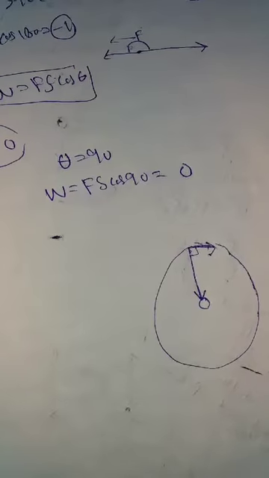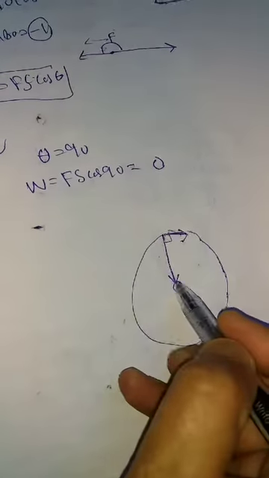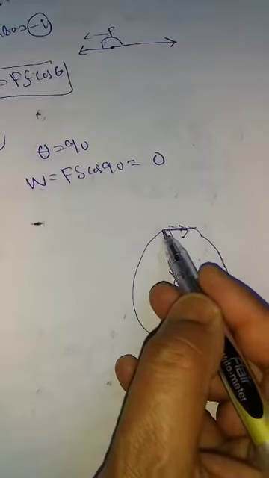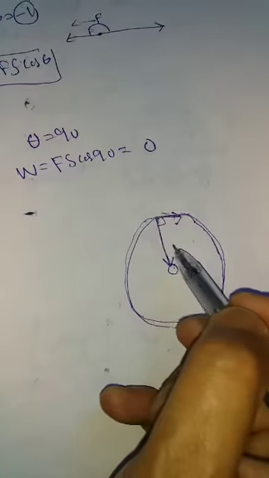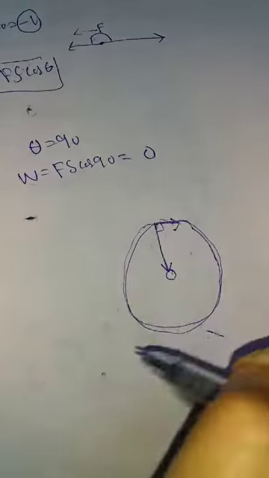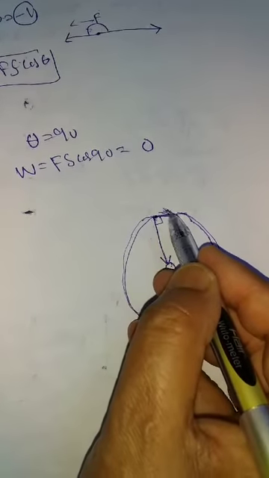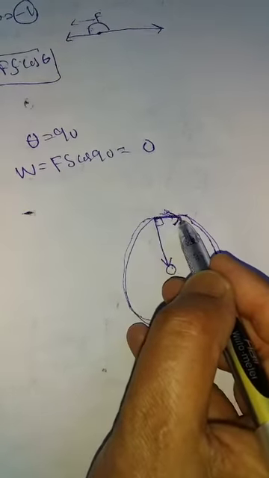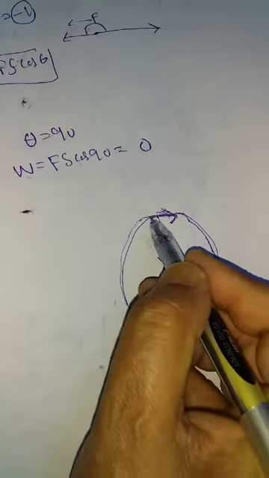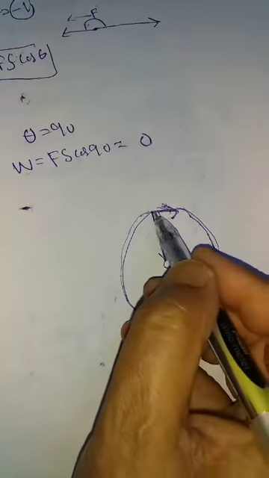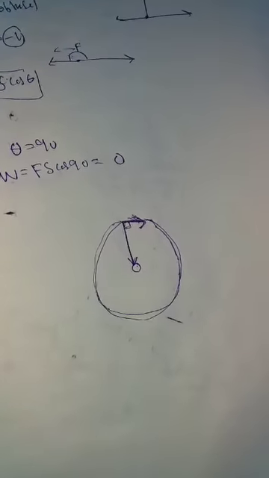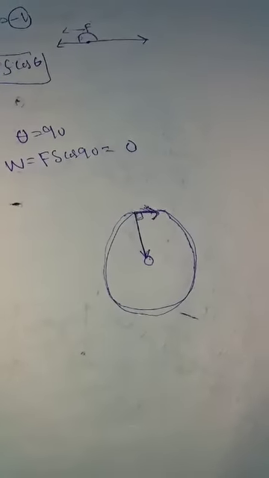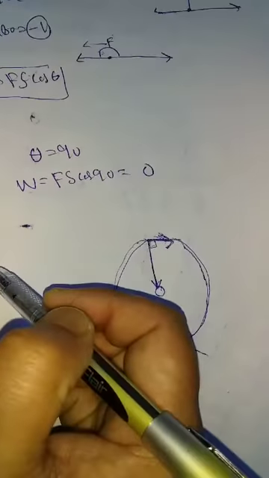When the sun is not doing any work on the earth, this is the centripetal force, and its direction is this. The earth moves around the sun along this circular path. But this is the direction of the earth, this is the distance covered by the earth, and this is the centripetal force applied by the sun on the earth. They act at 90 degrees. That means when they act at 90, the sun is not doing any work on the earth. Such type of work is called zero work. This is the example of zero work.